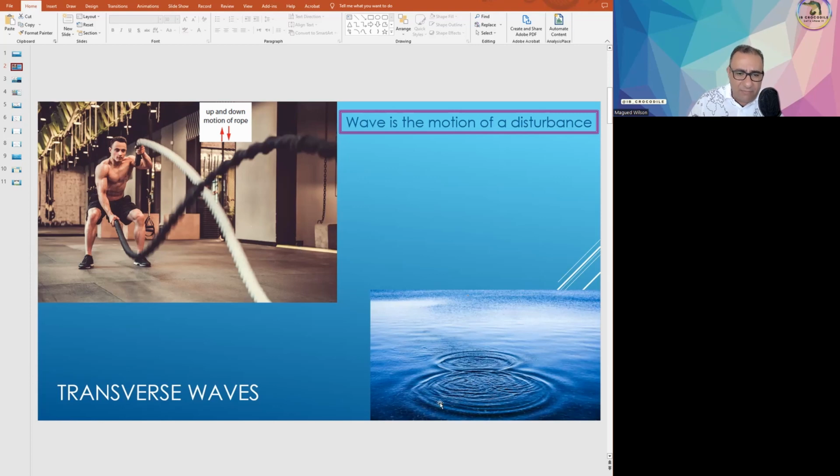For example, let's have a look at these water waves. If someone of you throws a rock or a small stone, you will create this sort of disturbance. Now the disturbance itself is moving horizontally, left and right, while the medium itself, which is the water droplets, moves up and down. So the direction of the motion of the medium is perpendicular to the direction of the propagation of the wave, and hence this is called a transverse wave.